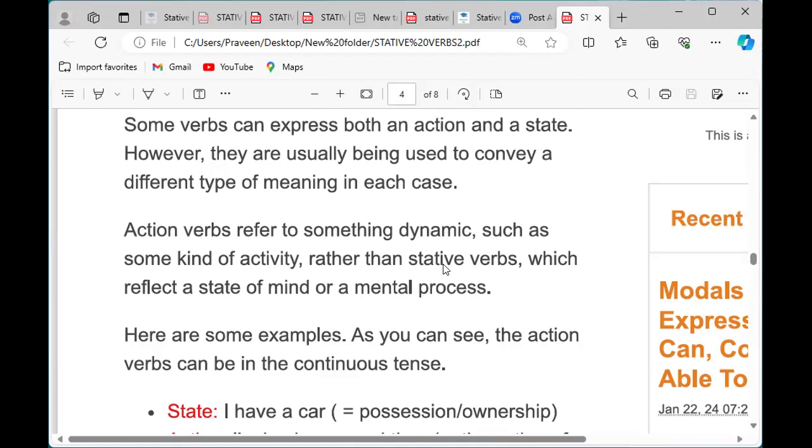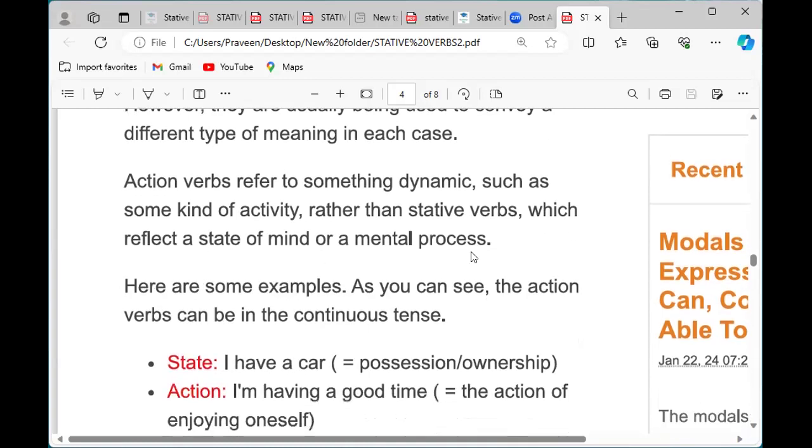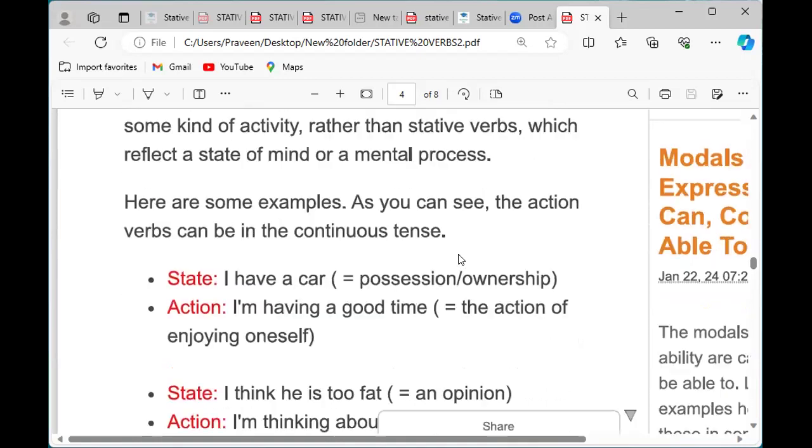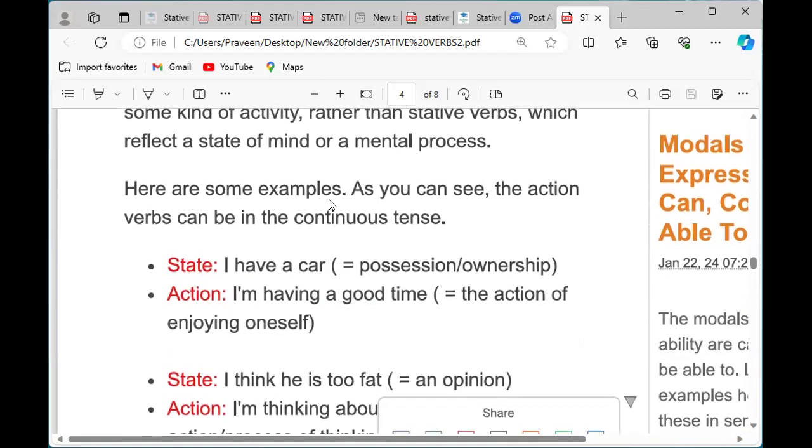Action verbs refer to something dynamic, such as some kind of activity, rather than stative verbs, which reflect a state of mind or mental process. We think, we give tasks to our mind, we assume things. That time we use these stative verbs. Here are some examples. As you can see, the action verbs can be in the continuous tense.